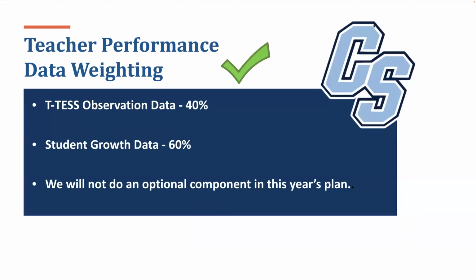When looking at other districts' approved plans and speaking with those who are knowledgeable in TIA approved plans, the teacher performance data in China Spring's plan will continue to be weighted, with T-test data at 40% and student growth data at 60%. Student learning is at the forefront of what we do. It is why we are all here. Having the student growth data at 60% gives a higher emphasis on student learning.